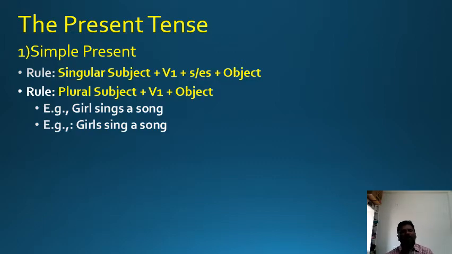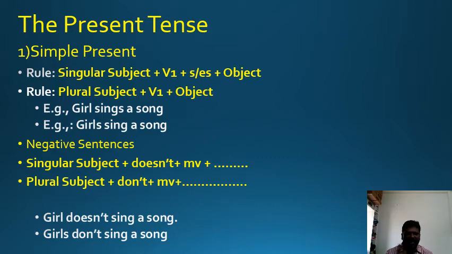See, let me explain with an example. Look at the example. Girl sings a song. Girl is third person, singular, so we add s to the verb. Girl sings a song. The subject is singular. Now please look at the second example. Girls sing a song. Girls is plural. Girl is singular. When the subject is singular, we add s, es, ies to the verb. Let me explain later which verbs take es or ies. Girls is a plural subject, so we use only the first form of the verb without s, es or ies. Understand?